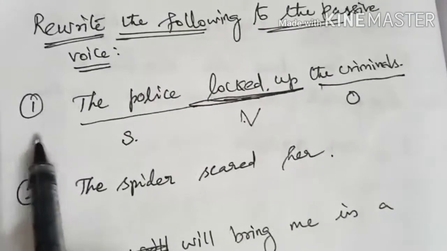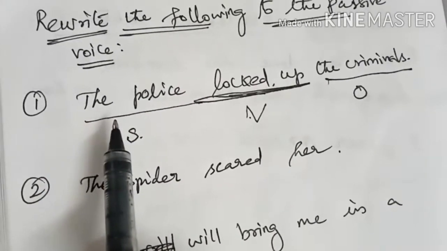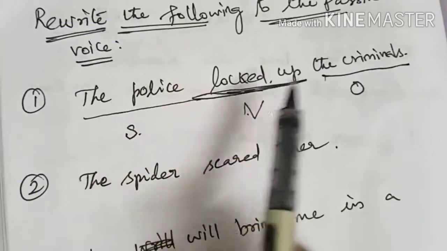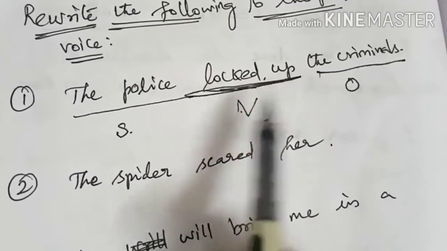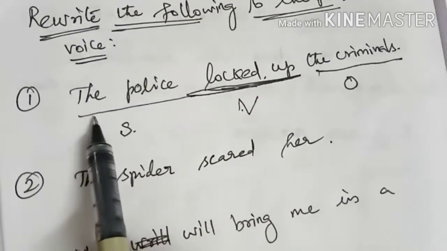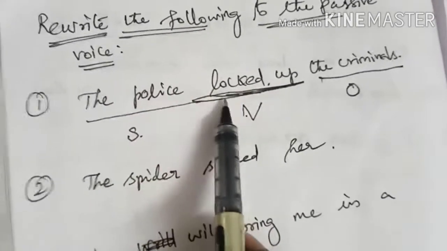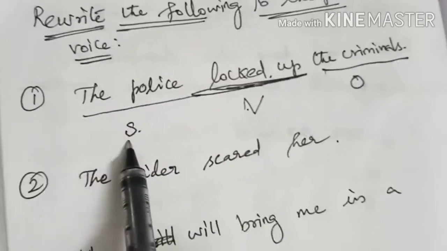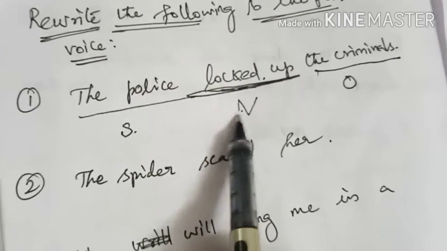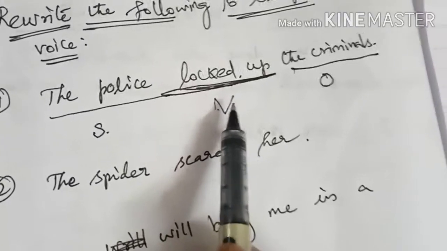So first I am going to solve the first one, or I am going to rewrite how to change it as passive voice. The police locked up the criminals. This is a given statement. Locked up is the verb, we know that. So who locked up? The police. So here the action is done by the police, so that's why it is known as subject. Here the subject performs the action, so it is in active voice. So I am going to change it to passive voice.